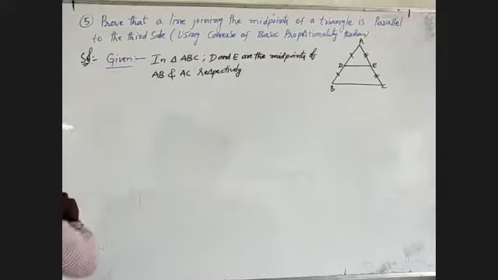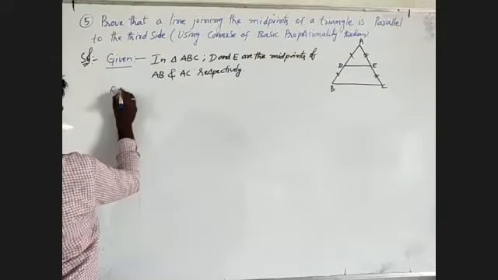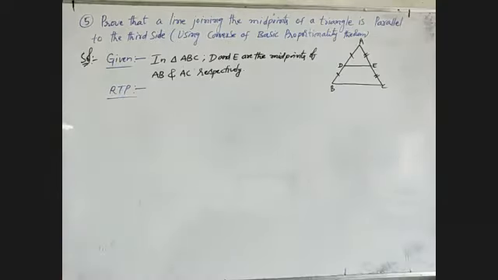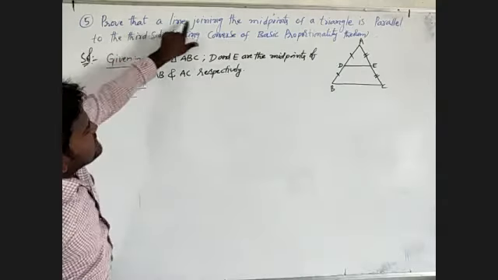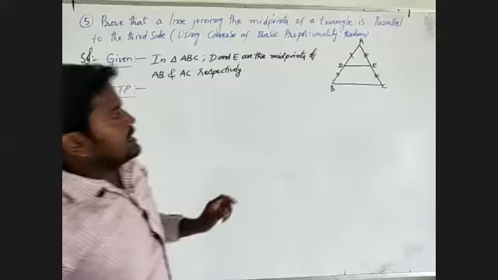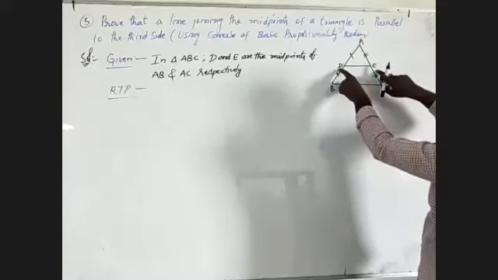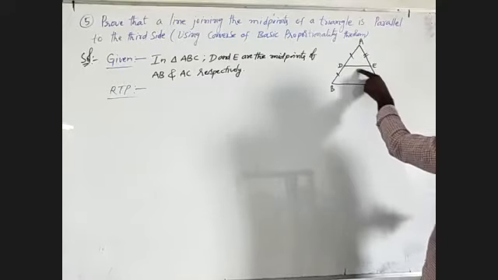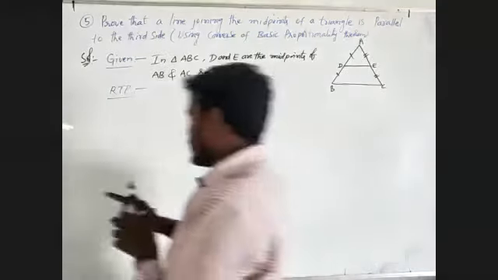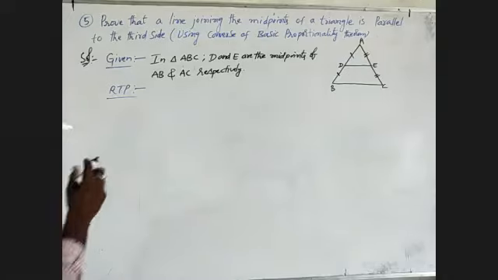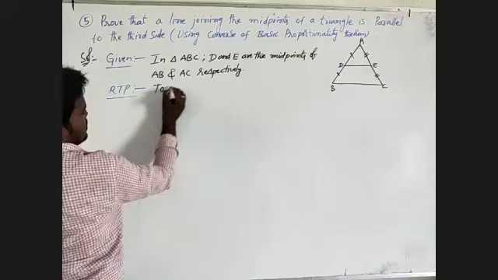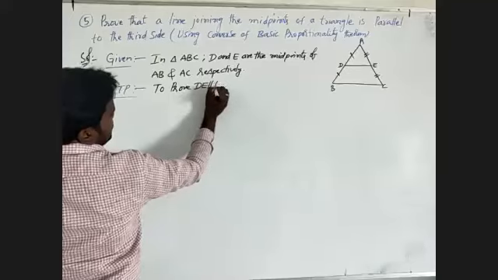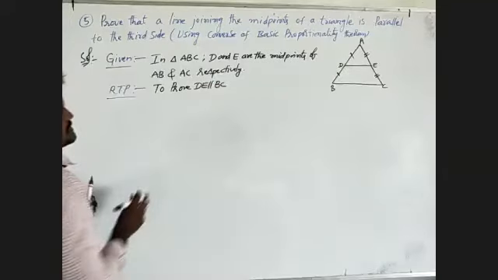Okay, what we have to prove? I will write it there. A line joining the midpoints of a triangle is parallel to the third side. That means DE is parallel to BC. So what we have to prove in this one is that DE is parallel to BC.